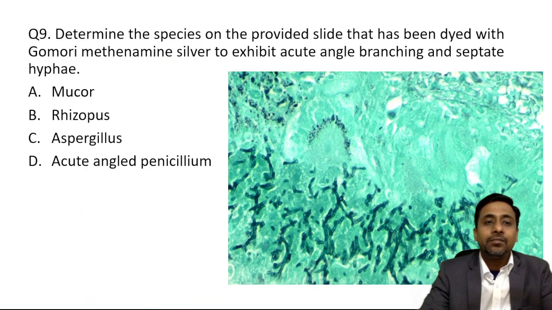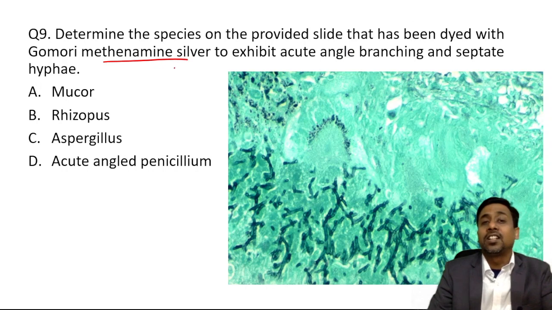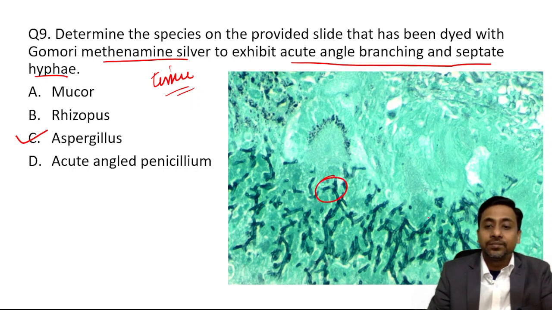Okay, so determine the species on the provided slide that has been dyed with the Gomori methenamine silver stain. Methenamine silver stain किस लिए करते हैं? Discussion में बताया था मैंने, tissue sections के लिए, to exhibit acute angle branching. मैंने बोला था acute angle branching septate hyphae, आंख मूंद के मार देना Aspergillus सही होगा. So you can see here this acute angle dichotomous branching. This dichotomous branching can be seen here, here also you can see.